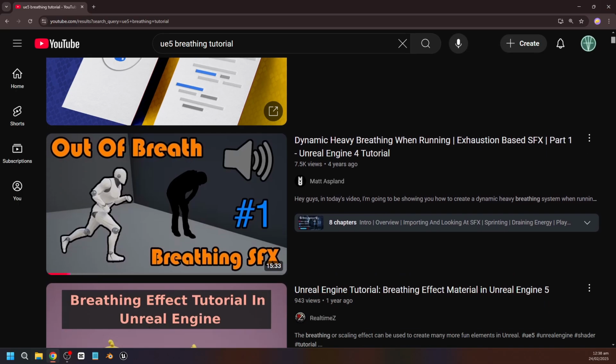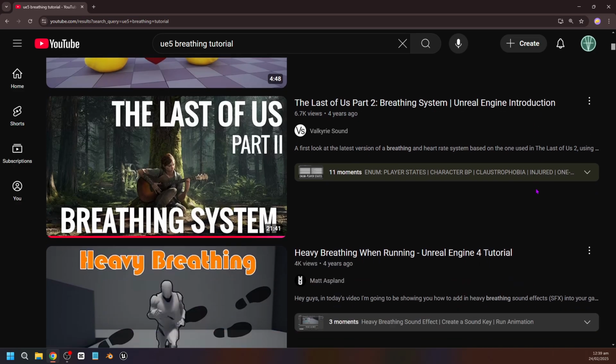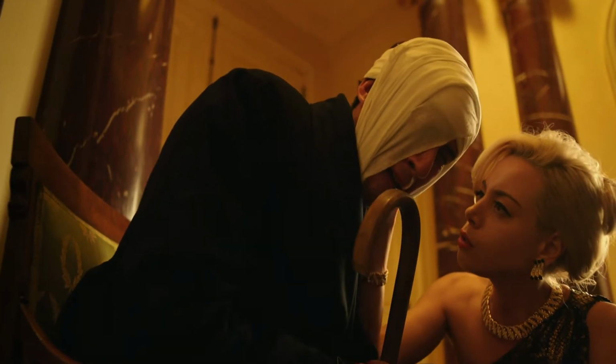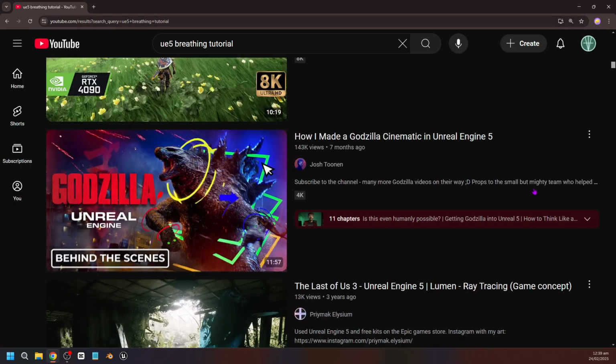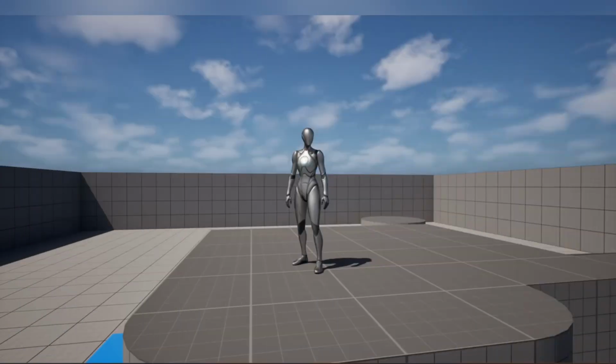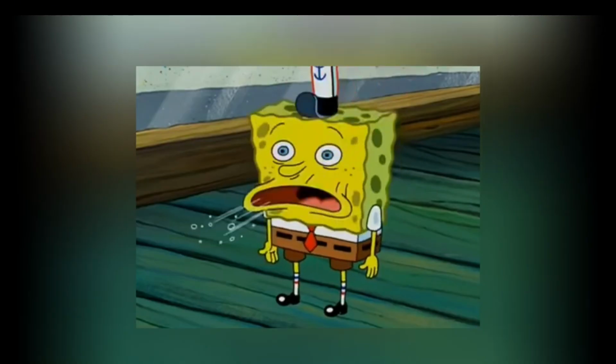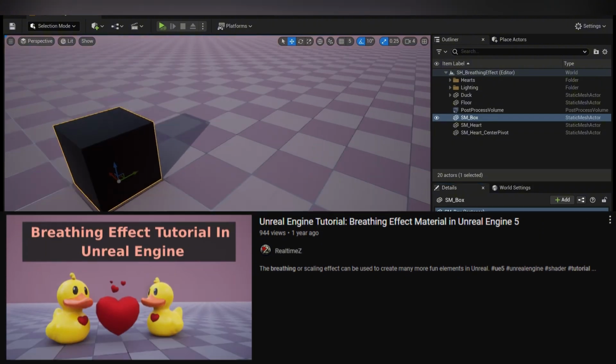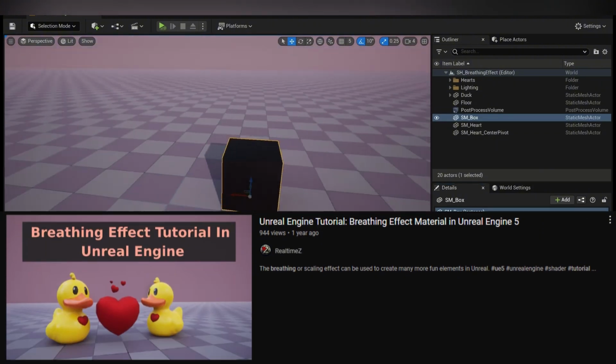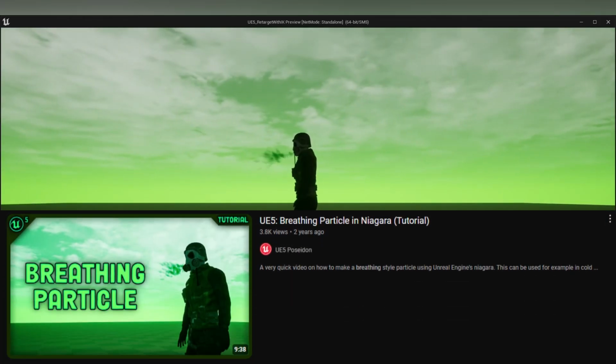But when I looked up how to add a breathing effect to my character model, there were very few options, and the ones that were there were different from how I wanted to implement my effect. I wanted my character to be breathing normally when they're walking, and when they start sprinting, I want them to start breathing heavier. But these tutorials were either explaining how to give a mesh a breathing effect, or how to add a visible breath to your character.